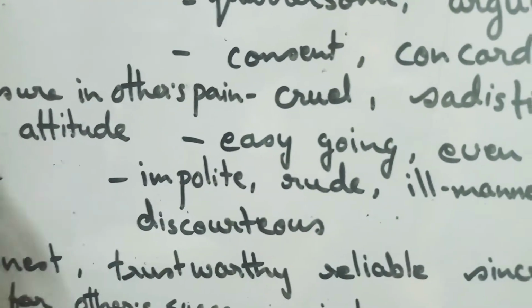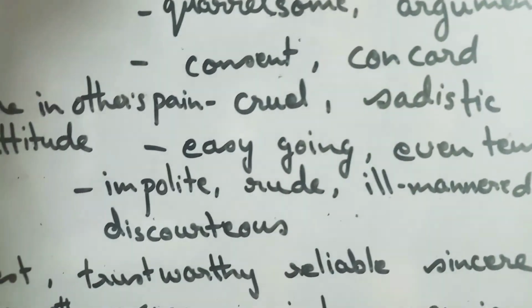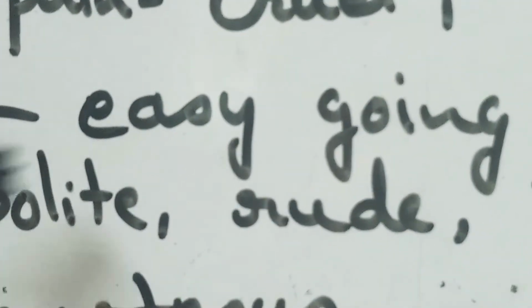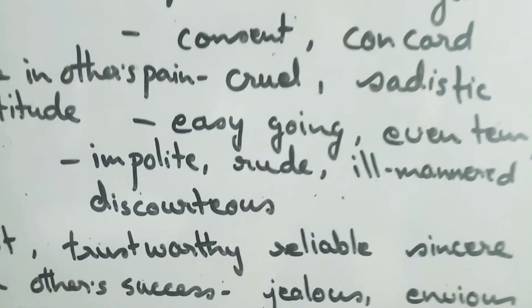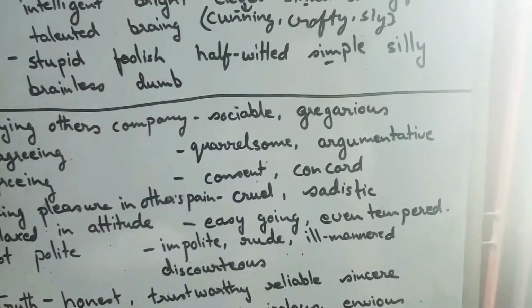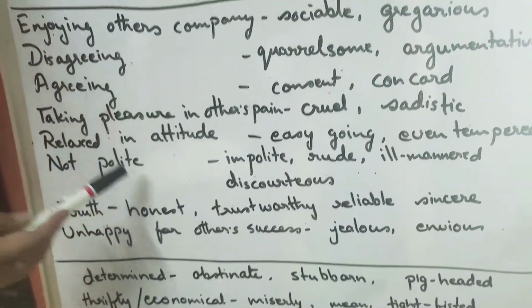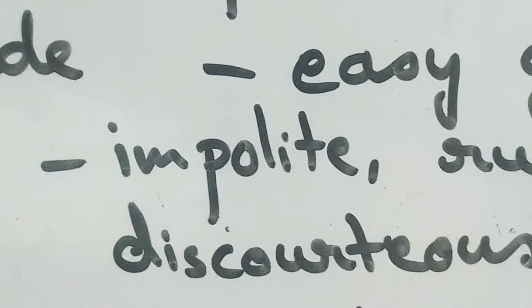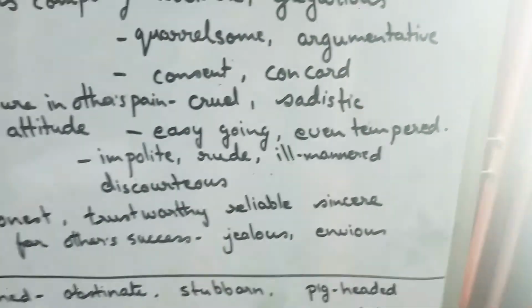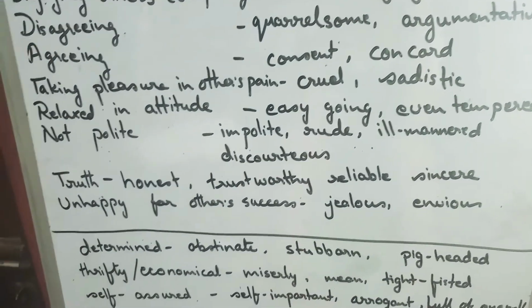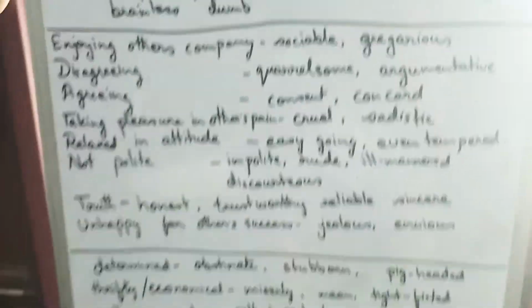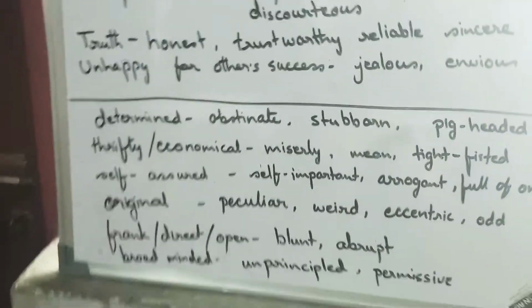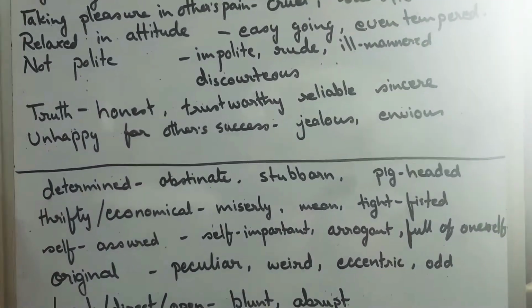One I gave you the example here also, sensible and down to earth, very relaxed, easygoing and even tempered. He will never lose his temper, but try to be very positive with that. Now not polite, just the opposite of being relaxed in attitude. Impolite, rude, ill-mannered or discourteous. That is impolite, being not polite. That person is quite impolite or discourteous or rude or ill-mannered. All can be substituted for any.